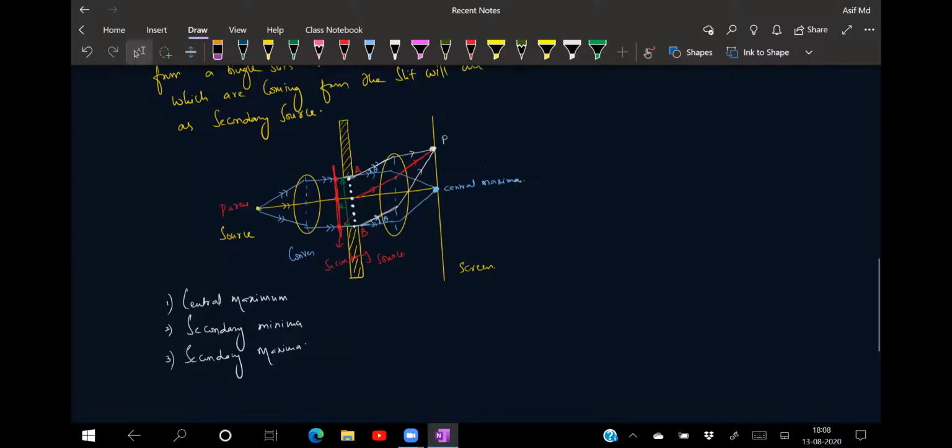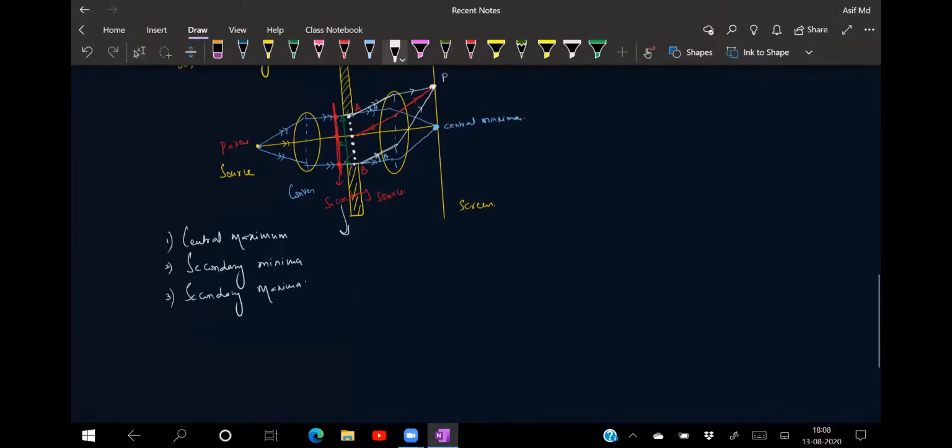Thus rays of light are going parallel, and in front of that I'm keeping a convex lens so that they can converge on the screen, so that I can see where the points of maxima and minima are. The incident wavefront disturbs all parts of the slit AB. And according to Huygens wave theory, AB will become the source of what? Secondary wavelets, which will start in the same phase.